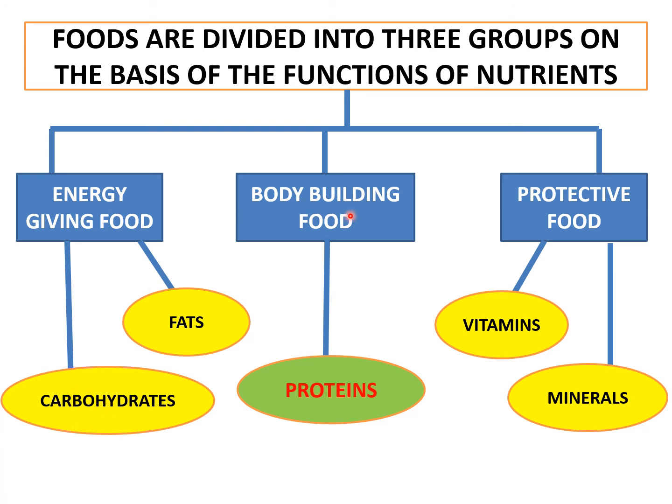Then bodybuilding food. This makes our muscles and heals our body. So bodybuilding food is protein. Then the last one is protective food that contains vitamins and minerals which protect us from diseases. That is why it is called protective food.